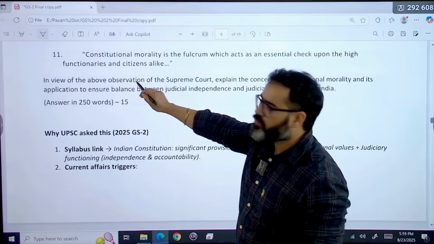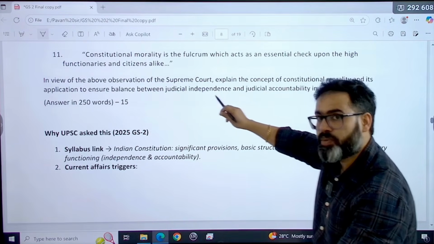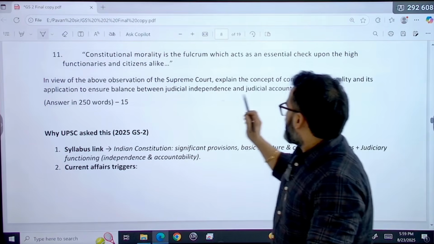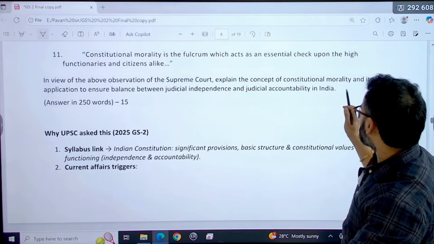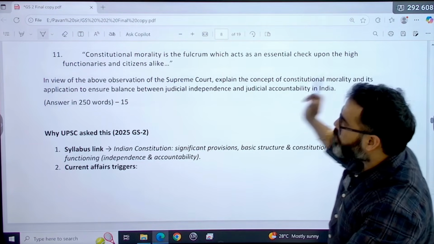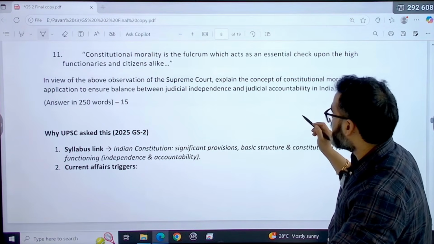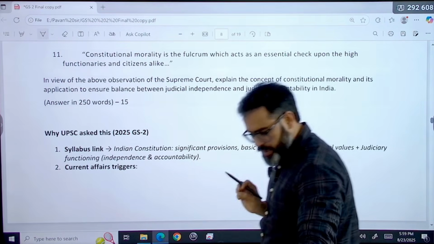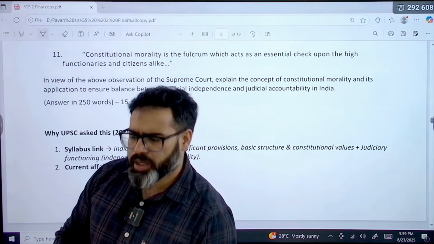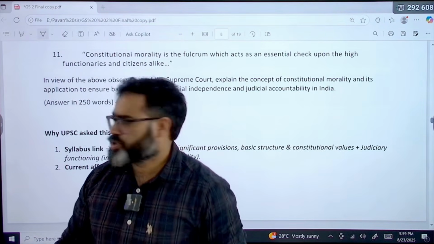In view of the above observation of the Supreme Court, I told you the Supreme Court used this term, explain the concept of constitutional morality in its application to ensure balance between judicial independence and judicial accountability in India. That was the question. I hope this is not that difficult a question.